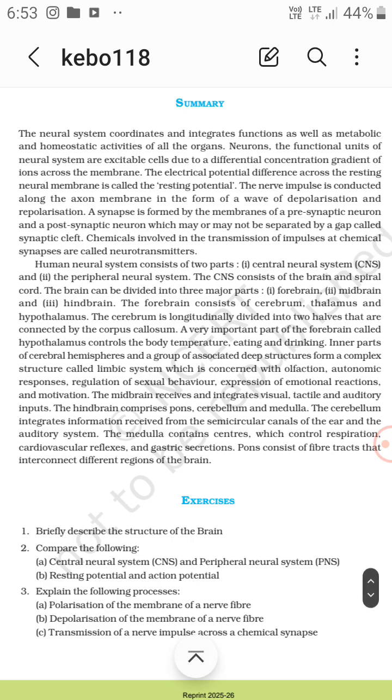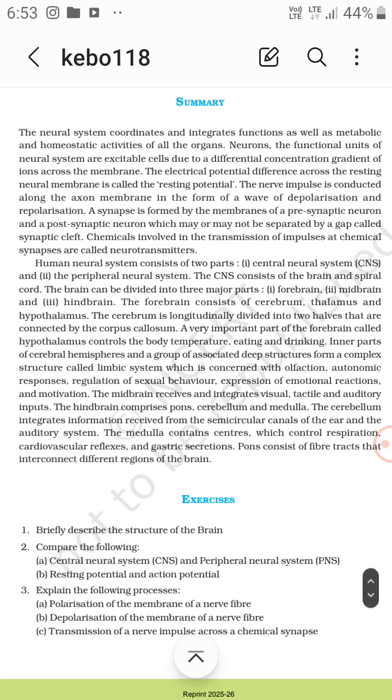The midbrain receives and integrates visual, tactile, and auditory inputs. The hindbrain comprises pons, cerebellum, and medulla.